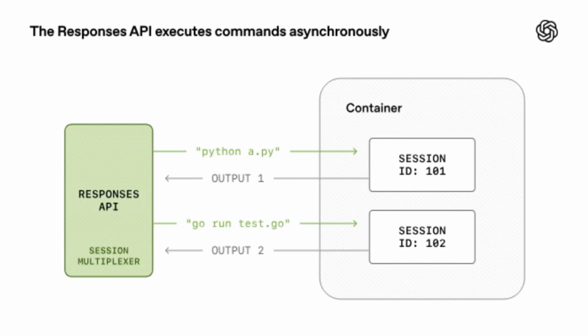One of the most interesting parts of this system is real-time streaming. When a shell command runs, the Responses API maintains a live connection to the container. As the command produces output, the system streams it back immediately. The model can observe the results as they happen. This means the AI doesn't need to wait for a process to finish. It can watch the logs, analyze partial results, and decide whether to continue or interrupt. Think of it like a human developer watching a terminal window. Except now the AI is the one reading the logs and deciding the next move. This dramatically improves the model's ability to complete long multi-step tasks.